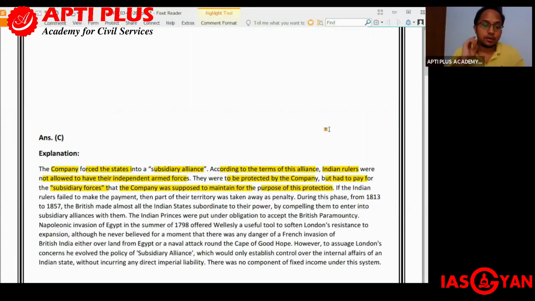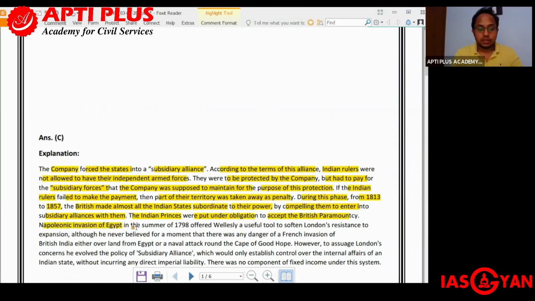So the first thing is that according to the subsidiary alliance, Indian rulers were not allowed to have their independent armed forces and they were supposed to be protected by the company. But they had to pay for the subsidiary force that the company was supposed to maintain for the purpose of this protection. If the Indian rulers failed to make the payment, then part of their territory would be taken away as penalty. During this phase, from 1813 to 1857, the British made almost all the Indian states subordinate to their power by compelling them to enter into subsidiary alliances with them. The Indian princes were put under obligation to accept the British paramountcy.